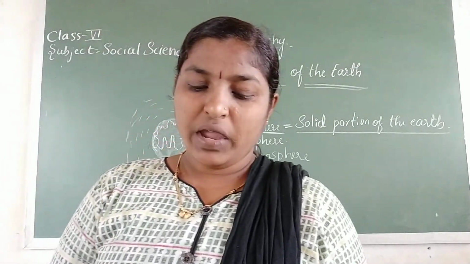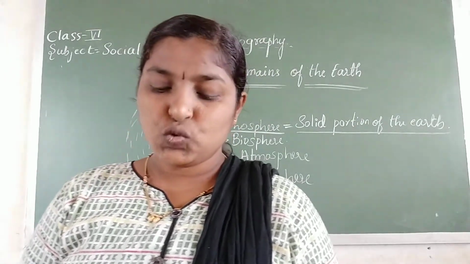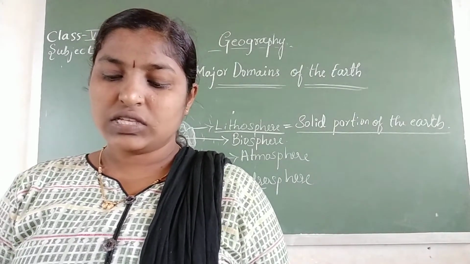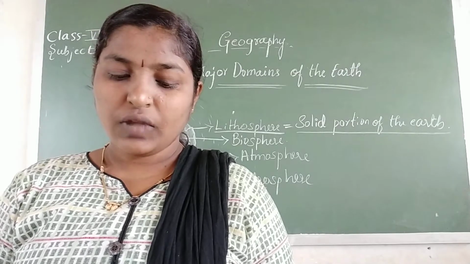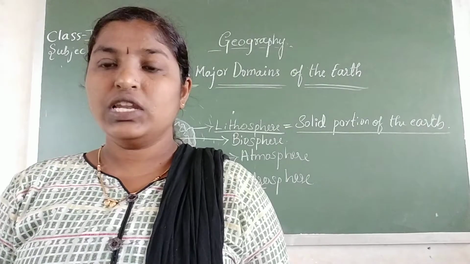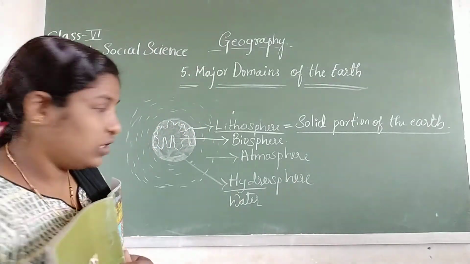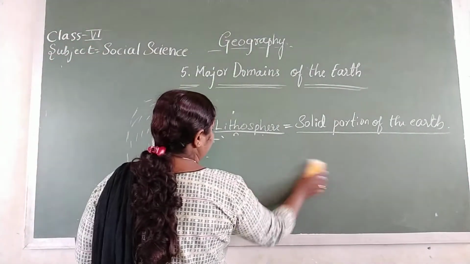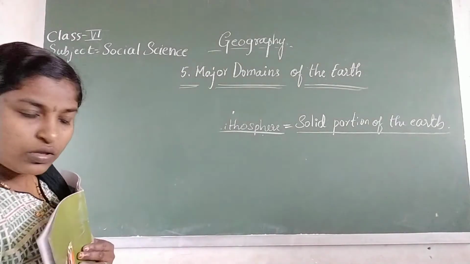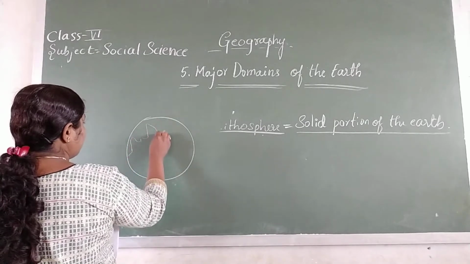There are two main divisions of the Earth's surface. The large land masses are known as continents, and the huge water bodies are called the ocean basins. You can see that Earth is having some land surfaces.